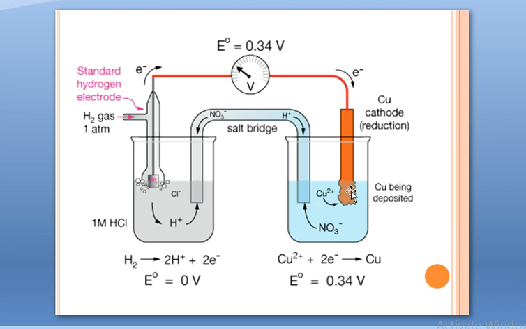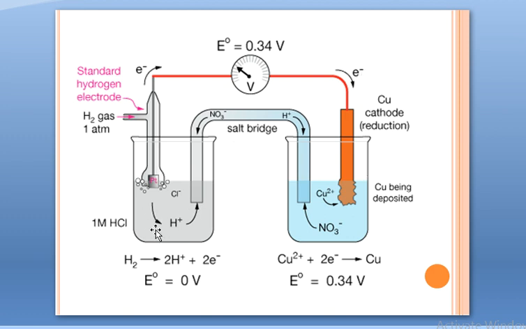In this cell, on the right hand side, the reduction half side, we have copper, which undergoes reduction. Thus the side of the standard hydrogen electrode is the oxidation half of the cell. We have a proper salt bridge. We can see the flow of electrons from the oxidation half to the reduction half. As I said in the beginning, electrons always flow from higher potential to lower potential.